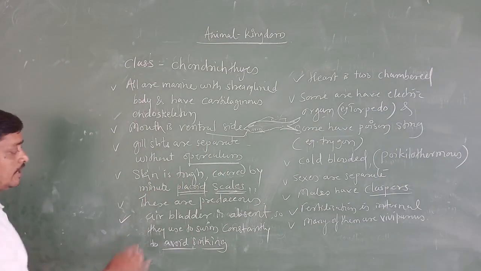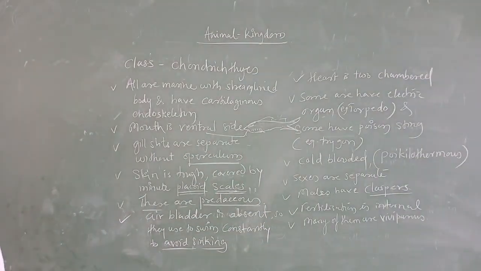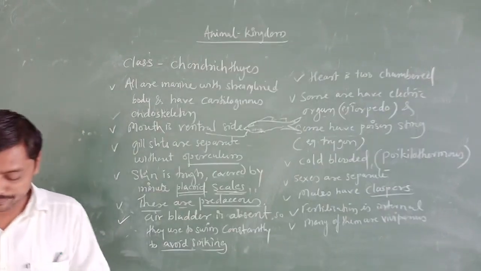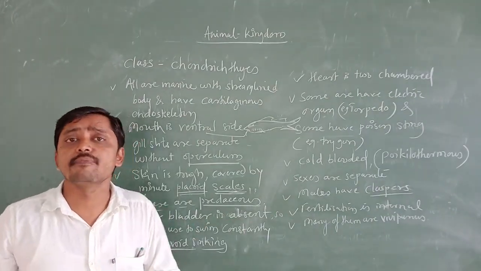Next, these fishes are predaceous. What does predaceous mean? I told you about the relation between animals: one is prey, another is predator.